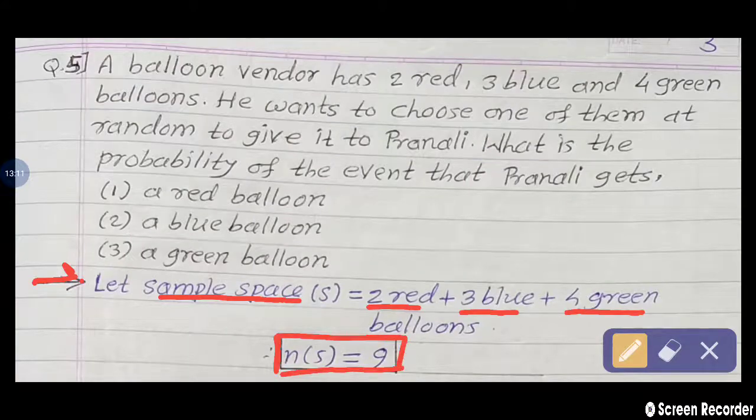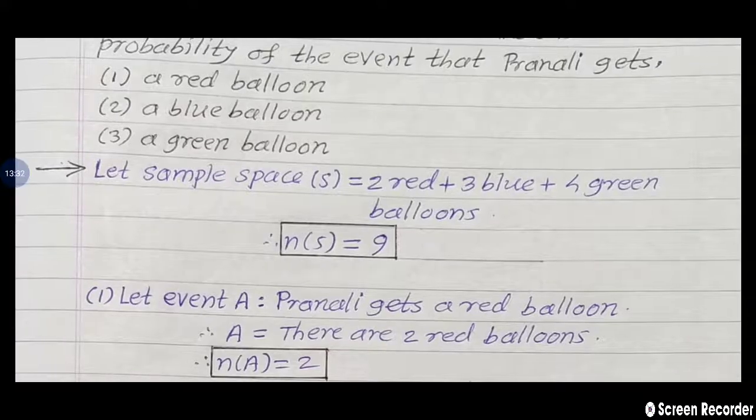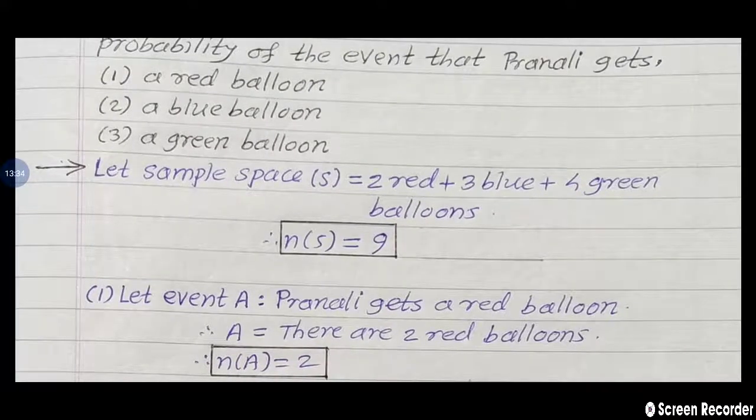So n of S is equal to 9. Total sample points in the sample space are 9: 2 red plus 3 blue plus 4 green. Total 9 balloons are there. So afterward, 3 sub questions are given. So Pranali gets, the first one.